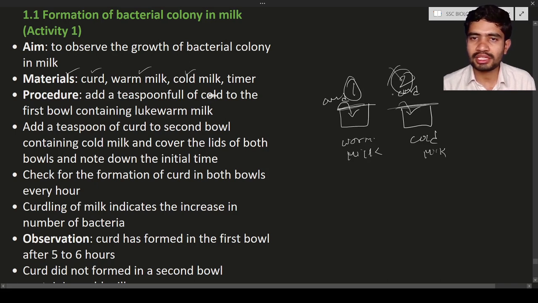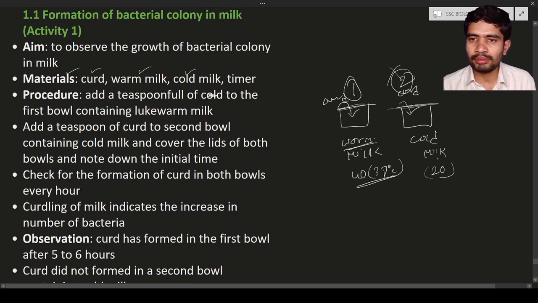Why? What is the reason? The reason is just the environmental factor. The warm milk is at a suitable temperature. The warm milk is around 40 degrees Celsius or 37 degrees Celsius, while the cold milk is around 20 degrees Celsius. The curd contains lactobacillus bacteria, and the exact perfect temperature for this lactobacillus bacteria is 37 to 40 degrees Celsius. As a result, the bacteria has the right temperature to divide.